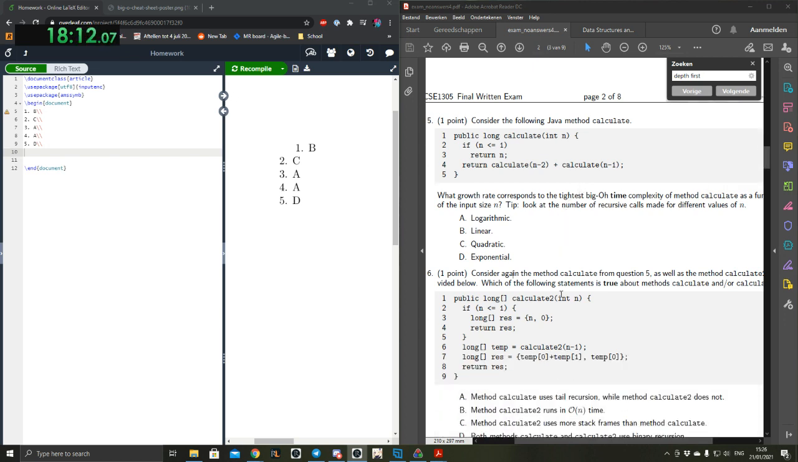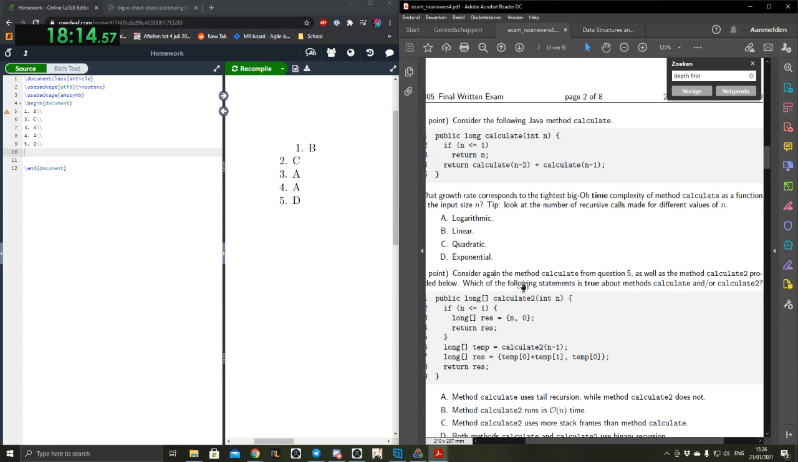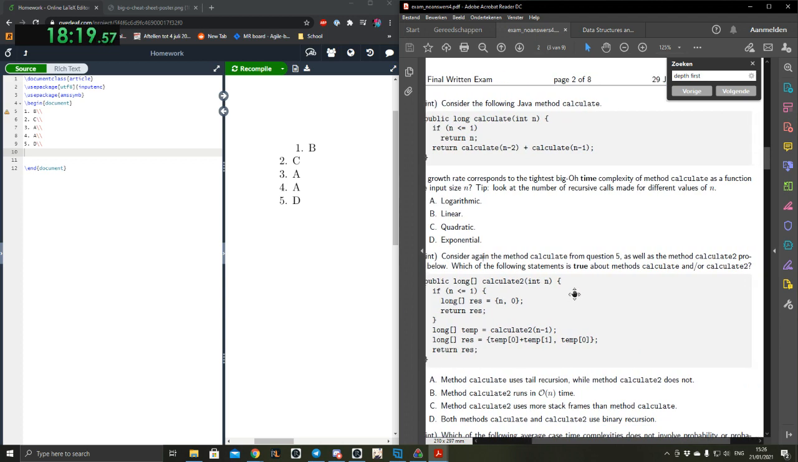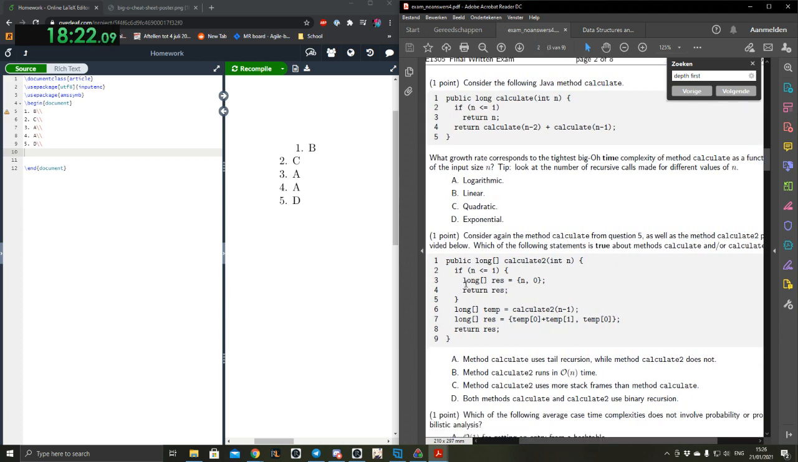Okay. Consider again the method calculate as well as the method calculate 2. Which of the following statements is true about calculate or calculate 2? So if n is less than 1, it will return n, 0. A temp value is when it's called on itself with n minus 1, and the return value is the first value of that plus the second value of that, comma the first value of that.